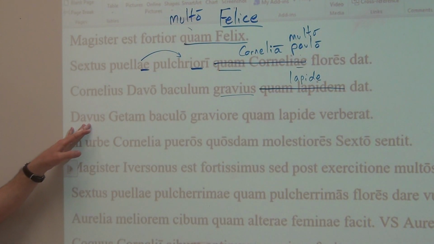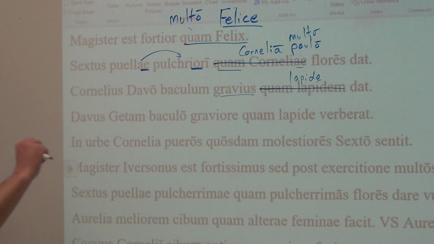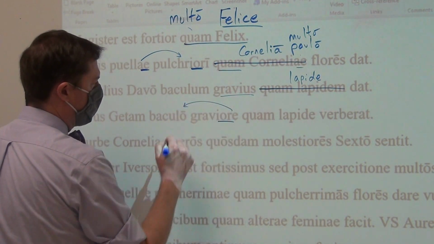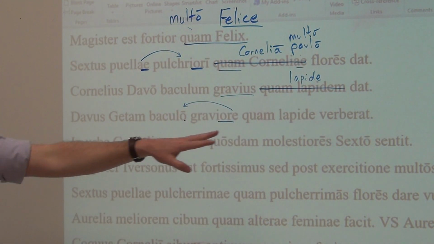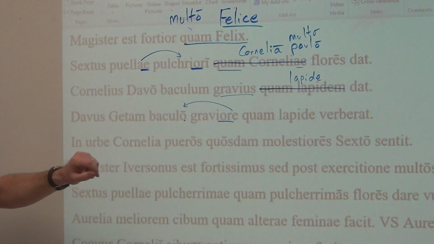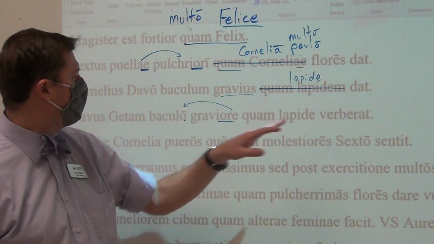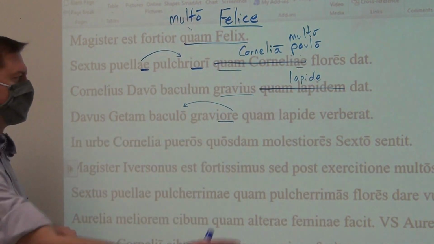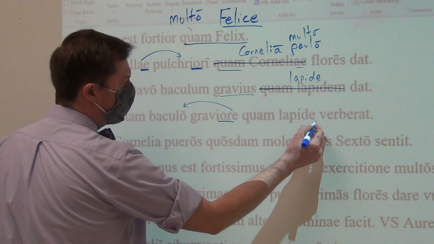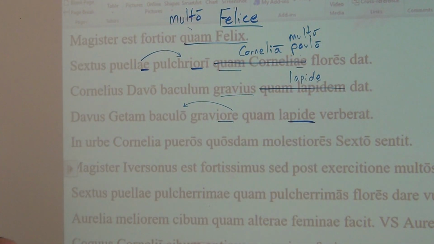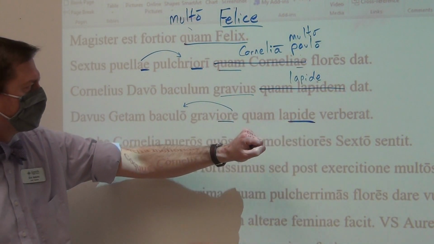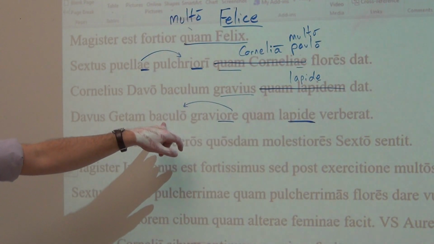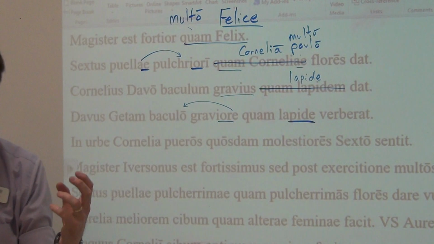Same sentence essentially, but different in that you have graviore, now modifying baculo in the ablative because no ditransitive. It's your ablative of instrument: Davus beats Geta with a stick heavier than a rock. Again, do you see the case of lapide and how it is now ablative because with that quam it's being compared to the stick, and with quam, same case.